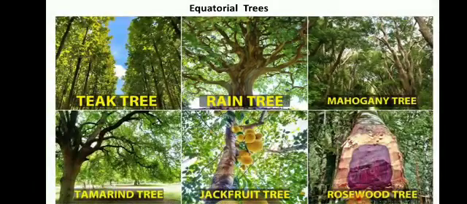These are the equatorial trees, the teak wood, rain tree. Now this tree is called the rain tree. It is evergreen. Then mahogany, tamarind, jackfruit, rosewood. From the picture you can make out why it might have been called rosewood. When the trunk is cut, the internal part is red like a rose, that's why it is